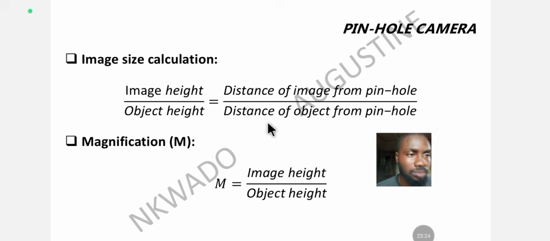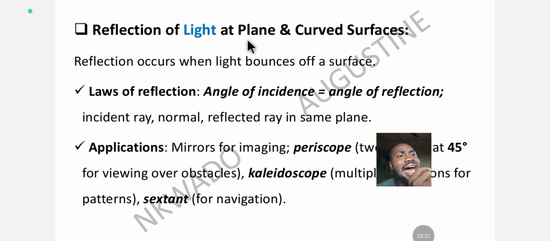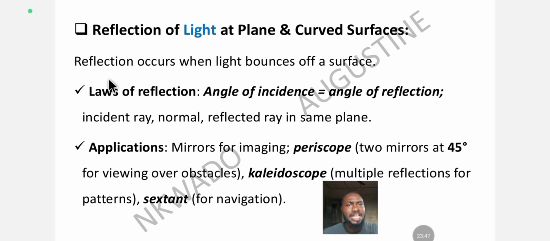Jamb is so overrated. Now let's look at the reflection of light at plane and curved surfaces. How does light behave when it is focused on a plane surface or a curved surface? What's its characteristic? What's its property? Let's find out.